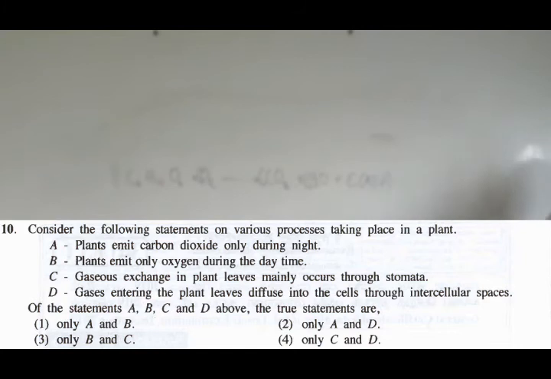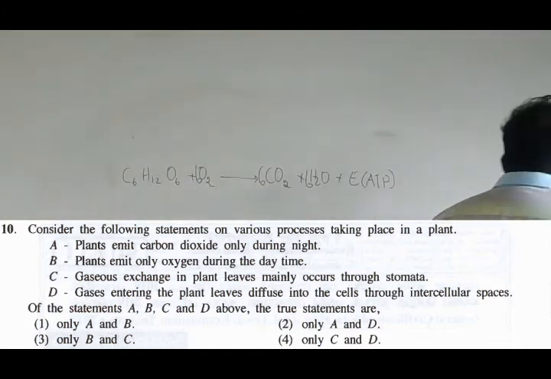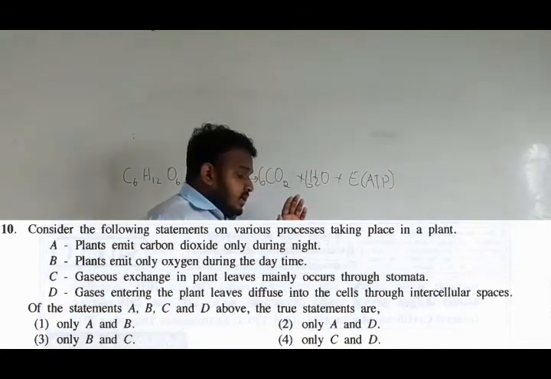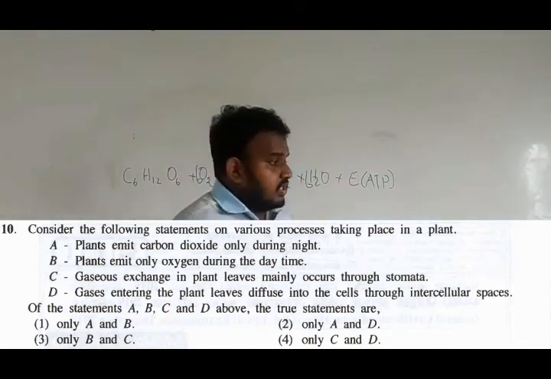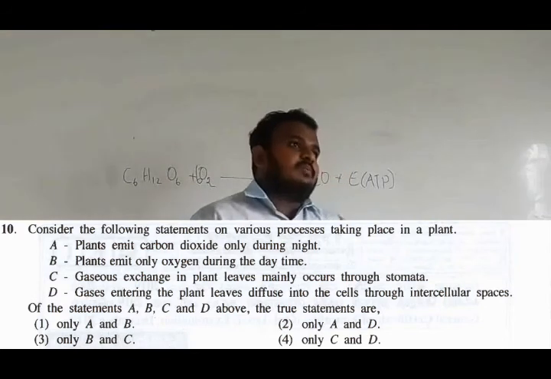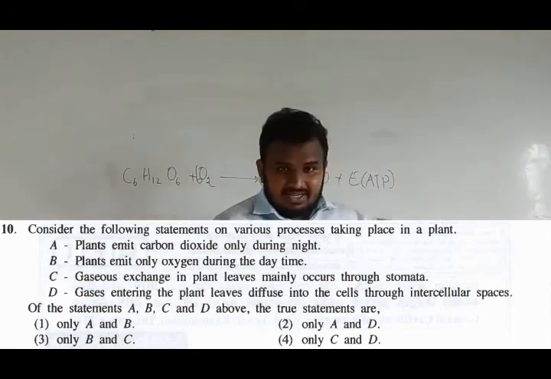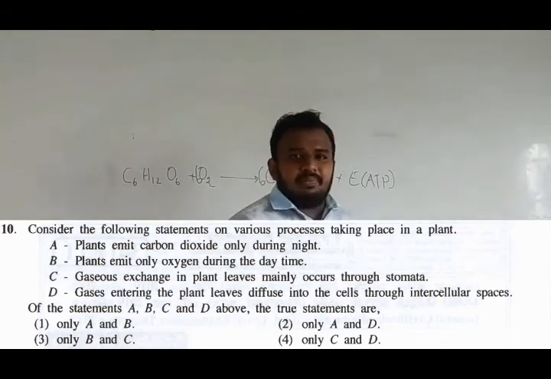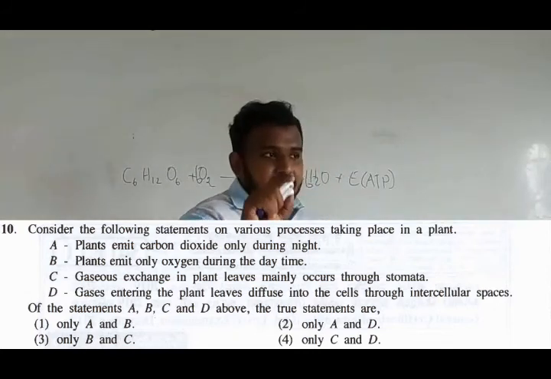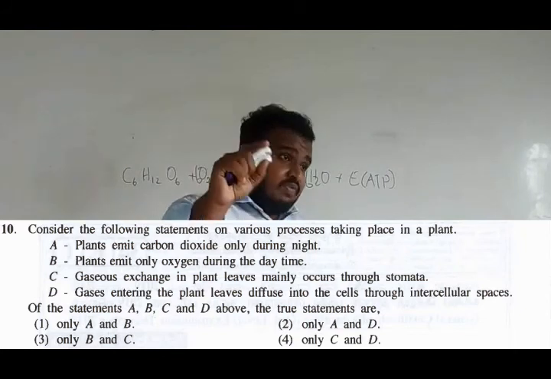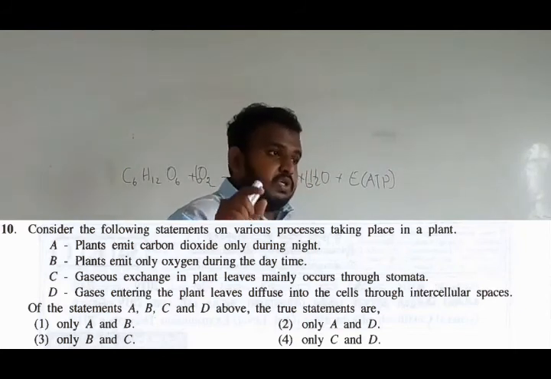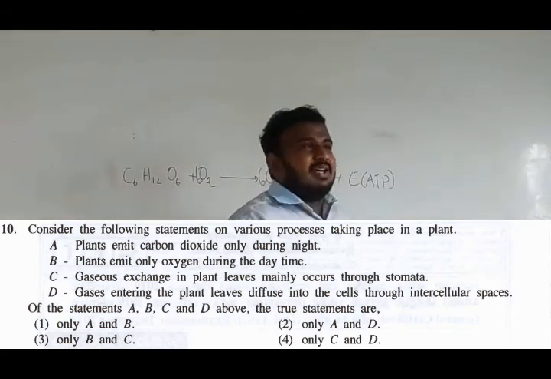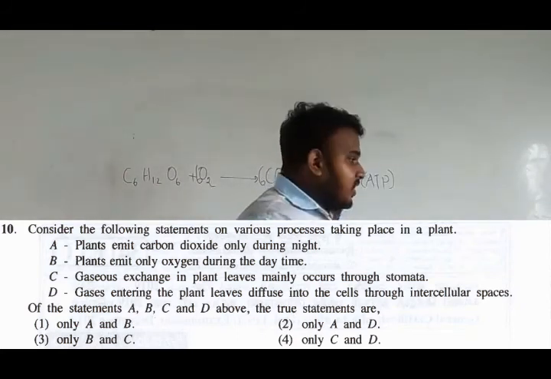Plants emit only oxygen during the daytime. Come on. Here see, whenever they give you a statement question, try to make it wrong. Don't try to make it right. If your mentality always says, this is correct, why is it wrong? No, you can't do that. Please try to make that specific statement wrong. If you are not capable of making that specific statement wrong, and there's no more way to make it wrong, then accept that it's correct, right? Don't immediately go for it.